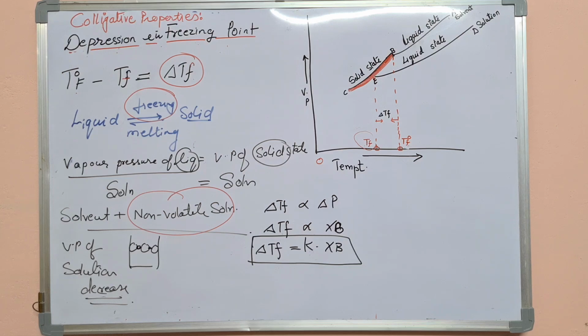XB is the number of moles of the solute upon total number of moles of the solution. It means again it is proved that it's a colligative property as it depends upon the number of solute particles. And what we have seen in the definition, colligative properties are those properties which depend upon the number of solute particles present in the ideal or dilute solution.